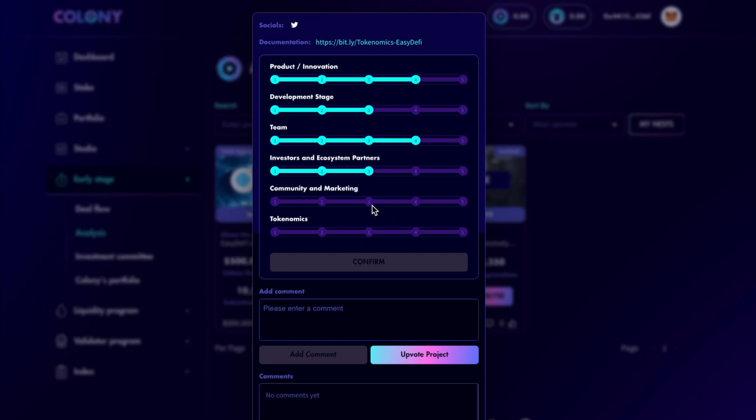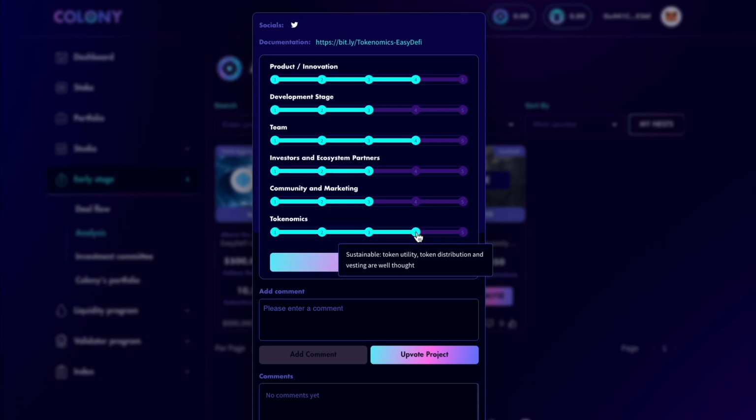Regarding their community and marketing, we know that it's rather medium. They have regular content shared, and there is a bit of community engagement already. As for their tokenomics, it would be a 4. There is a token utility, token distribution, and vesting are well thought. All we have to do after is confirm.